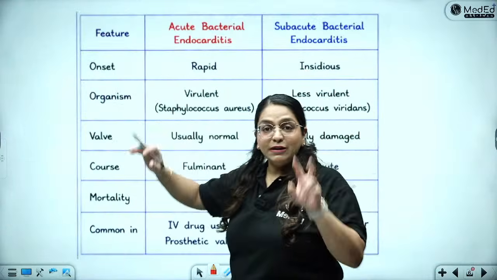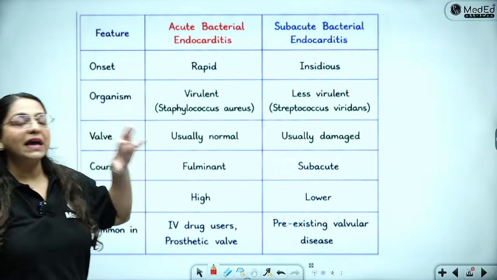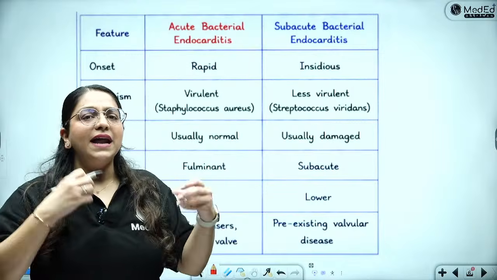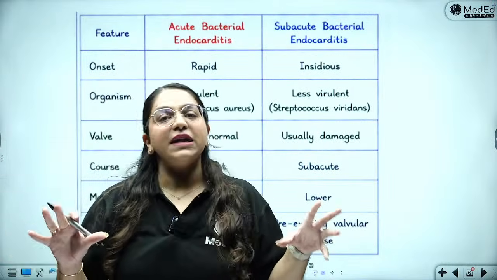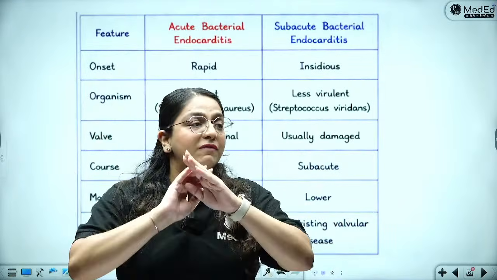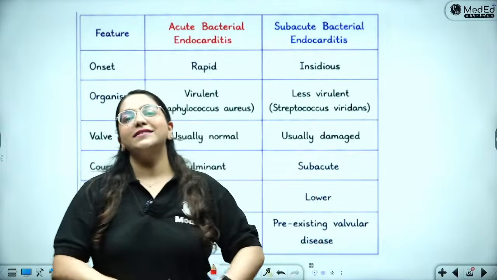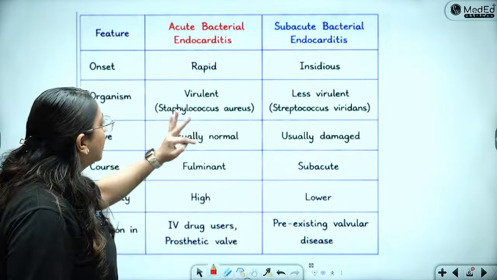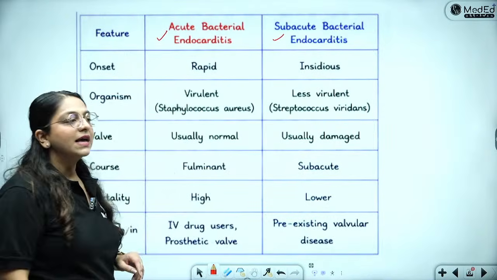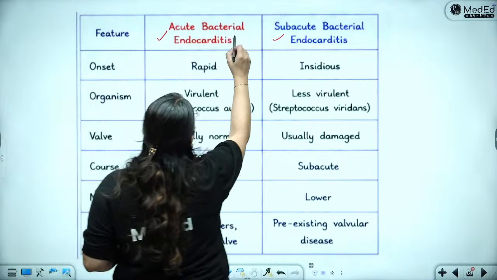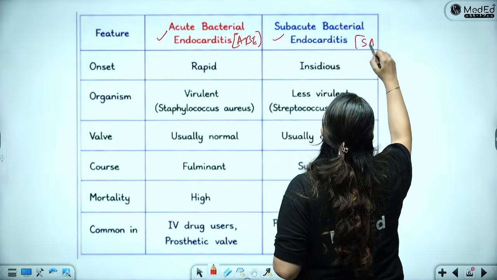Of course, there can be two types of bacterial endocarditis. This is what they ask you mostly, to make a differences table, or if it is a case-based question, in that also it is very important to make this differences table. We will stick to the dictum: wherever we can make a comparison table, we will include it in the answer. So we are going to include acute bacterial endocarditis and subacute bacterial endocarditis in the answer. I like to say that this is ABE and this is SABE.